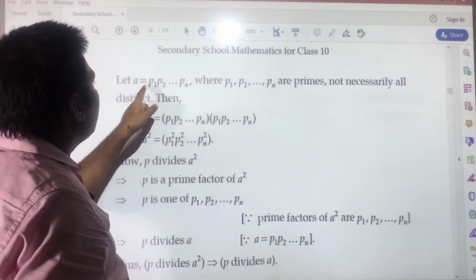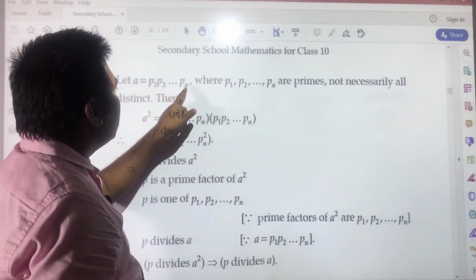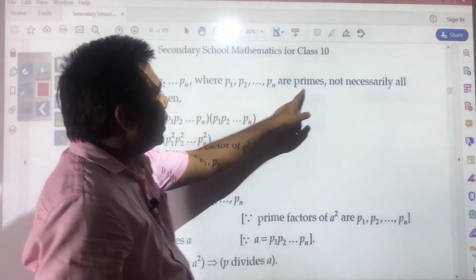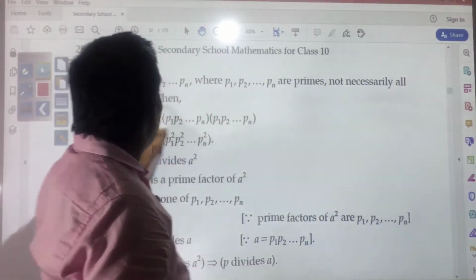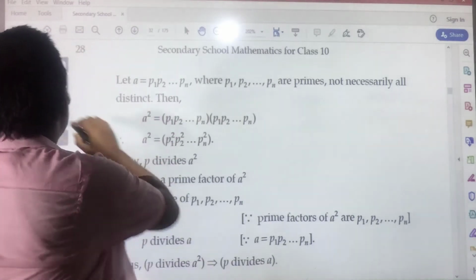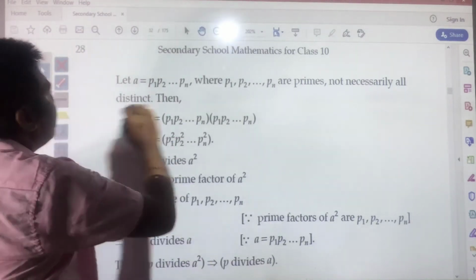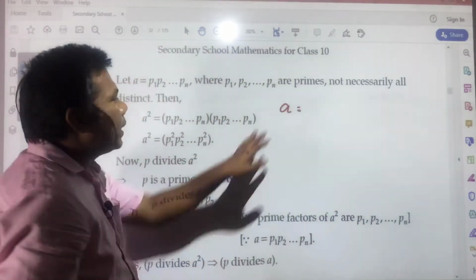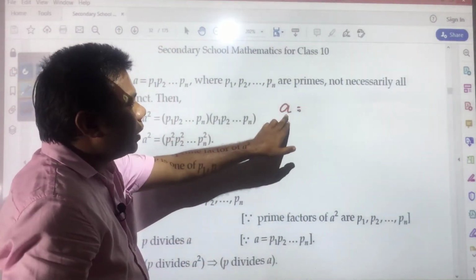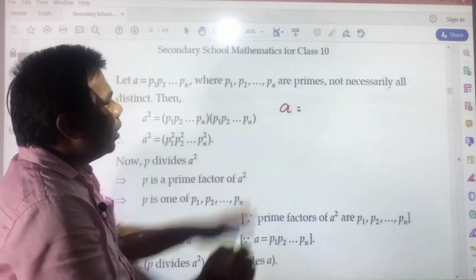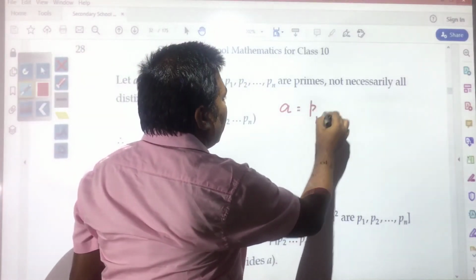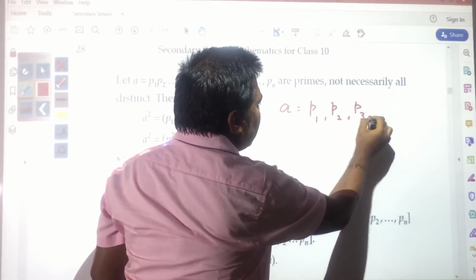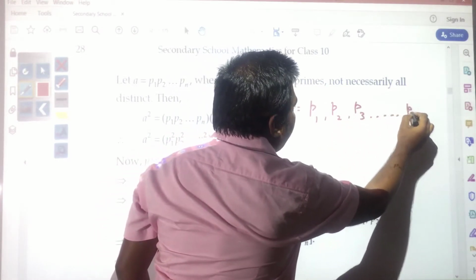Let a equal p1, p2, up to pn, where p1, p2 and pn are primes, not necessarily all distinct. Suppose you have a. If you are factorizing a, which is a composite number, you will get p1, p2, p3, these all are factors, up to pn.